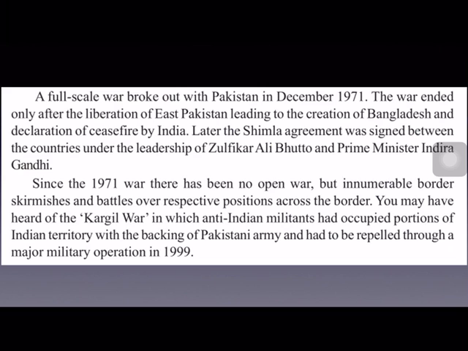Pakistan has encouraged terrorism in the border states of Punjab and Kashmir. Many a time, India has accused Pakistan of supporting terrorism and actively training and sending religious extremists to create trouble in India. Even today, the same thing is being repeated by Pakistan.